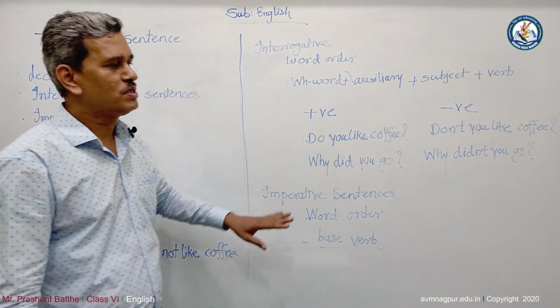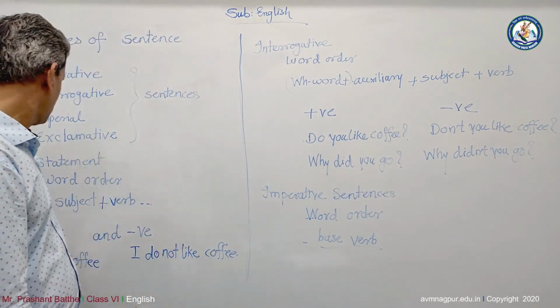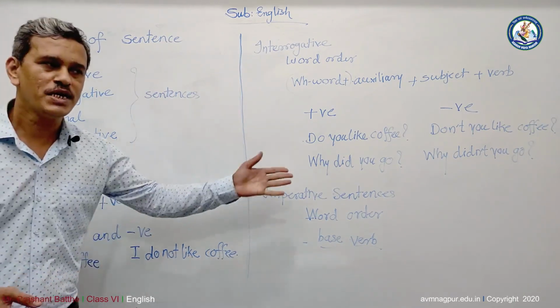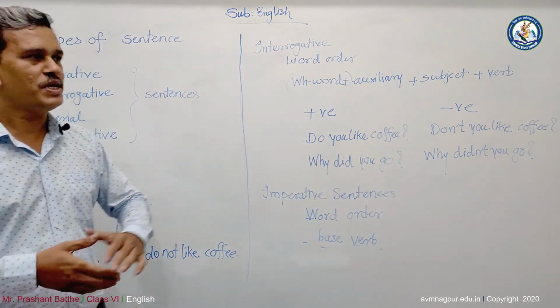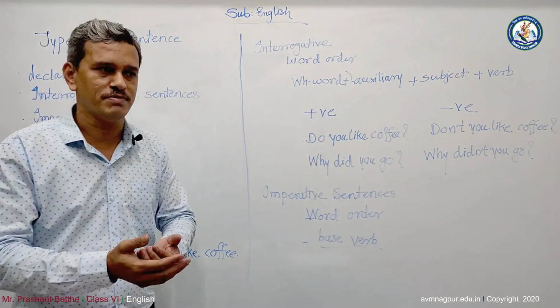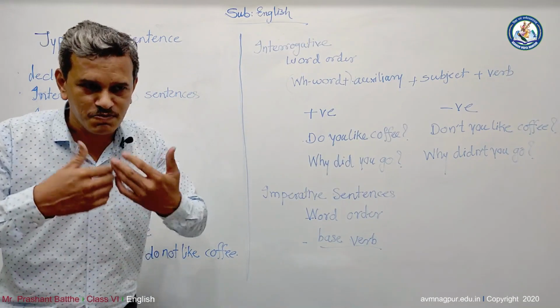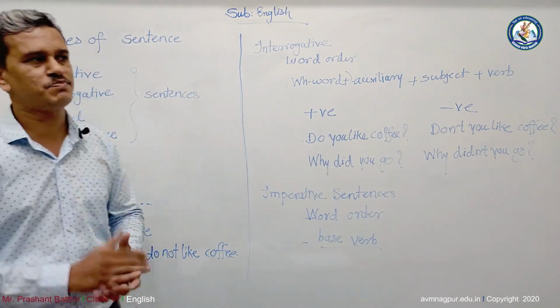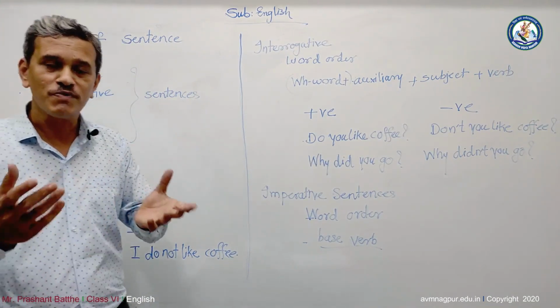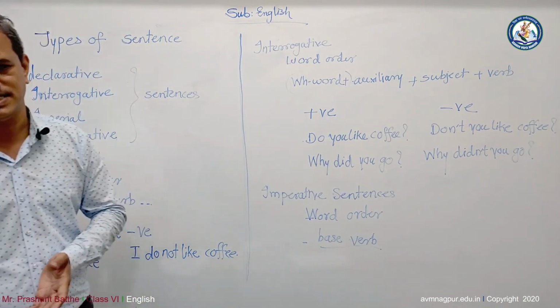Okay, now the last one, that is the exclamatory or exclamative. Here we can identify when it is a sudden action, when we say something suddenly, that is the sudden expression, it is called the exclamatory sentence. For example, what a beautiful girl Aishwarya is.